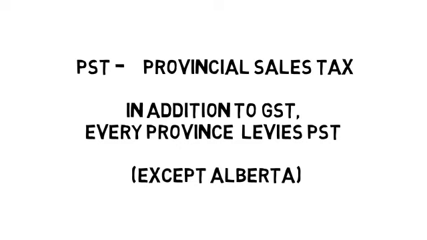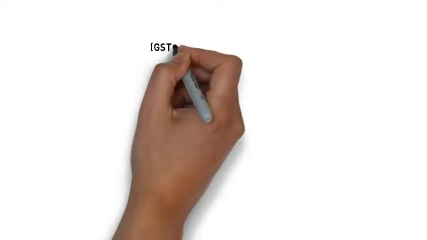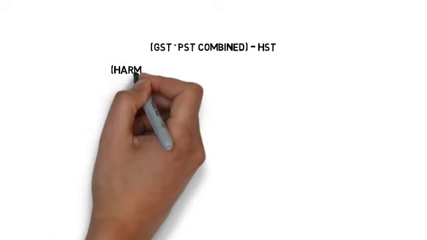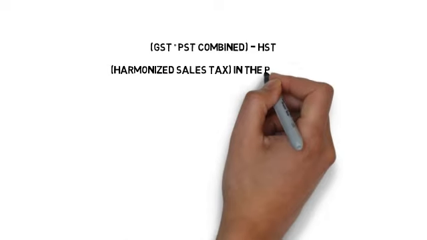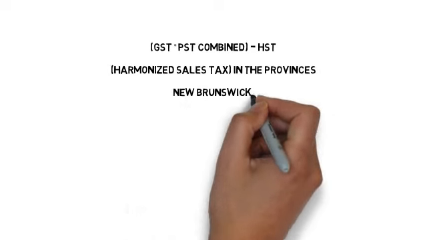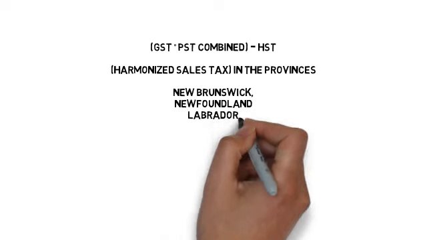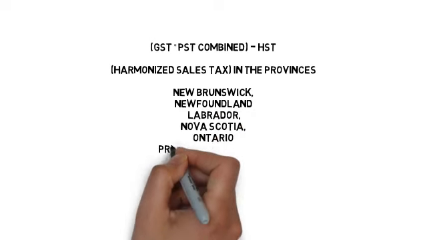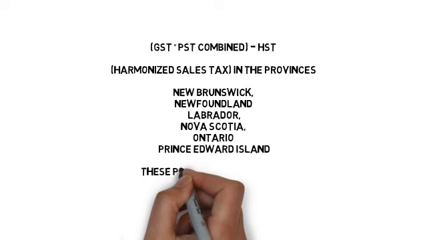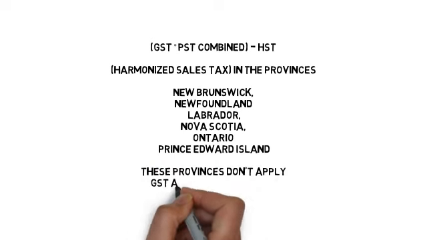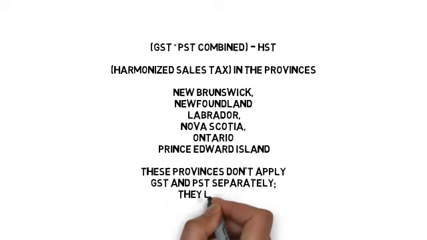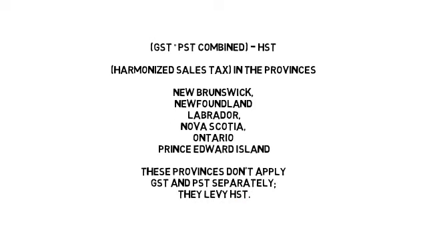and PST. The combination of GST and PST is called HST, that is nothing but harmonized sales tax. In some provinces like New Brunswick, Nova Scotia, Ontario, to mention some, it is inclusive GST.